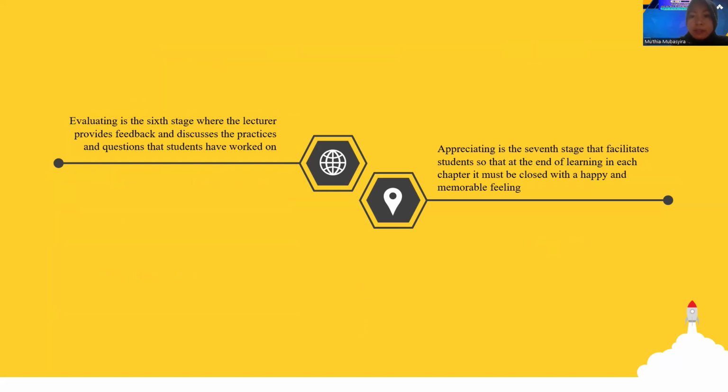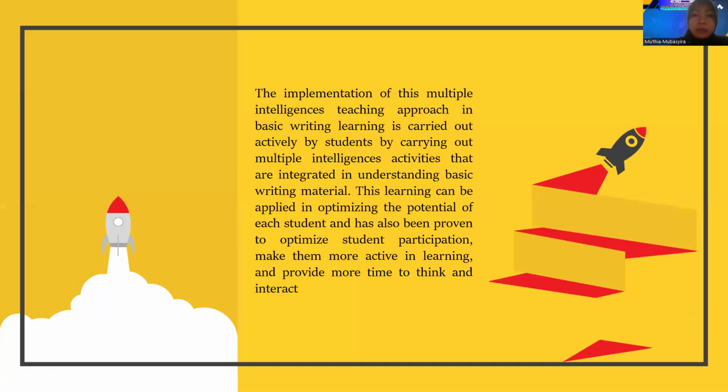appreciating is the seventh stage that facilitates students so that at the end of learning in each chapter, it must be closed with a happy and memorable feeling. The implementation of this multiple intelligence teaching approach in basic writing learning is carried out actively by students by carrying out multiple intelligences activity that are integrated in understanding basic writing material.